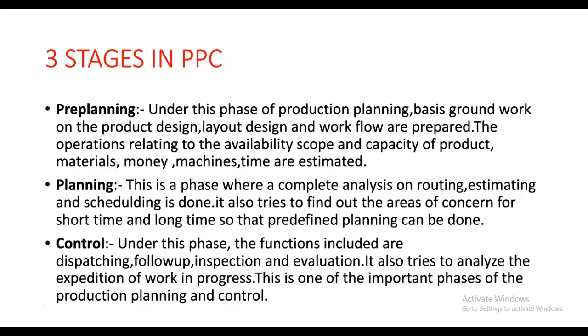And in the control process, we also try to find out the errors that we somehow make in making the product, so that we can easily rectify those errors by analyzing the root cause to make the product effective after another use. So all these factors work in the control process. So these are the three stages in PPC. Okay,